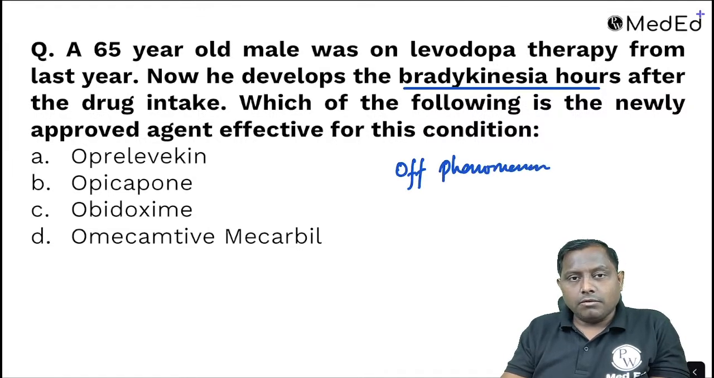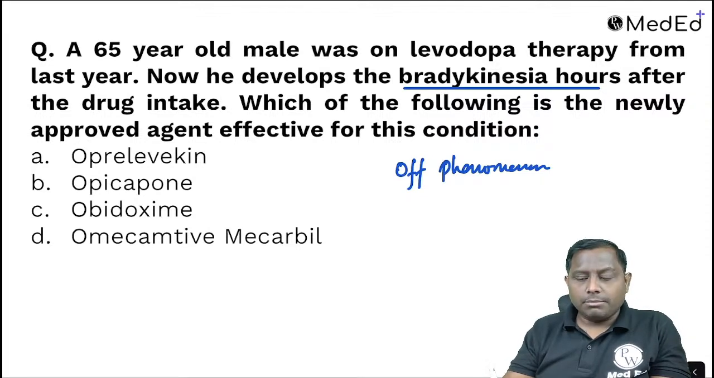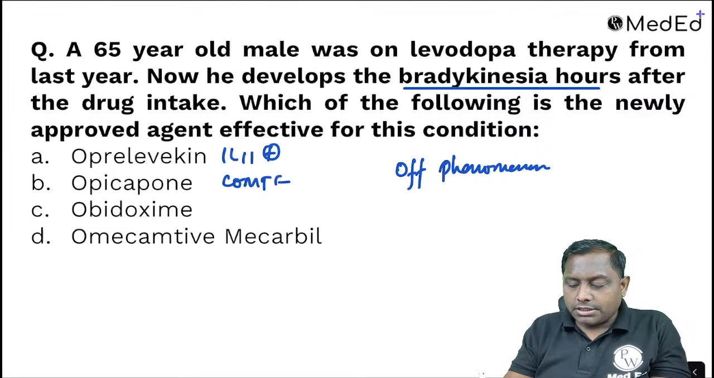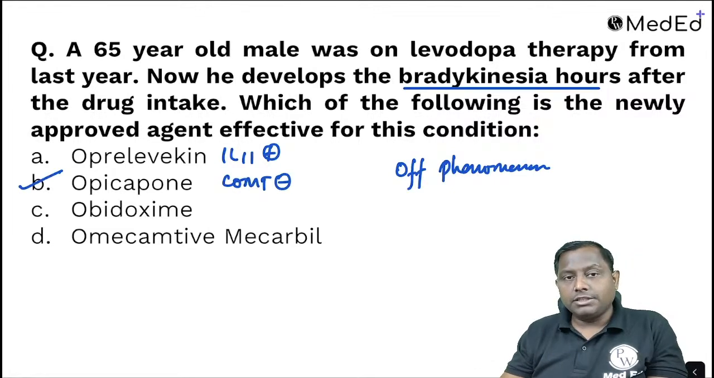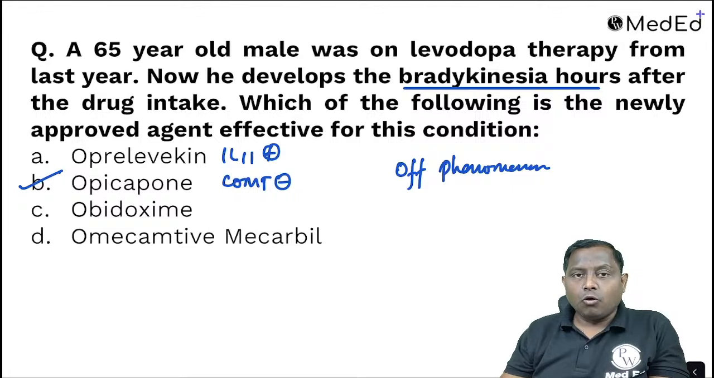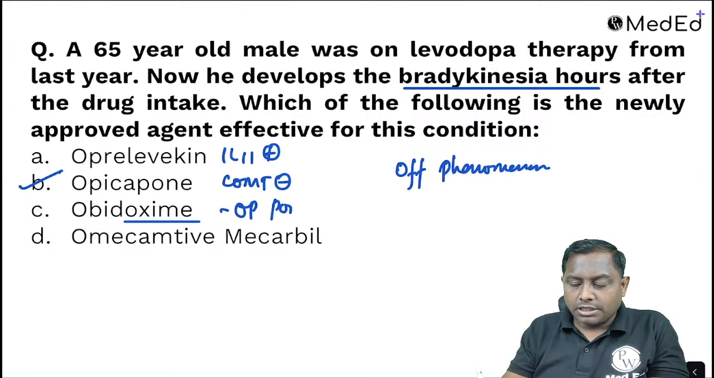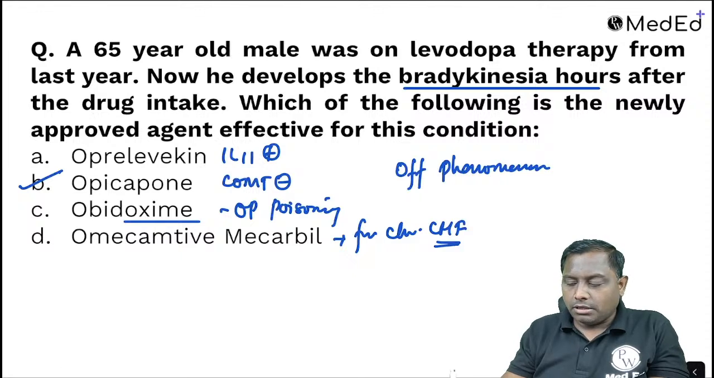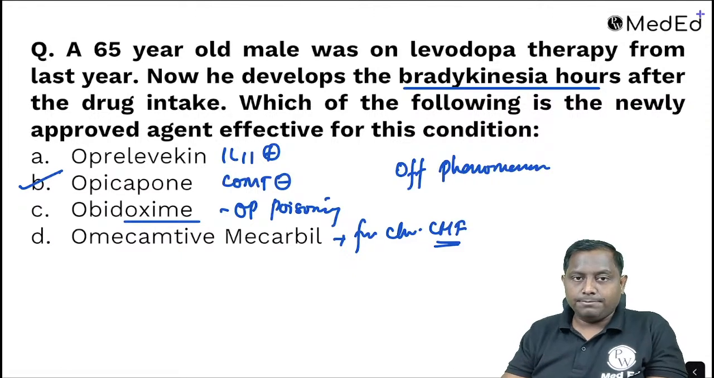Among the given options, we will not use oprelvekin because it is an interleukin 11 agonist, which has nothing to do with Parkinson's. Opicapone is a COMT inhibitor, the recently approved COMT inhibitor that will be utilized. We do not have any use of obidoxime, which is an oxime used in organophosphate poisoning. Omecamtiv mecarbil is a drug for chronic congestive heart failure that increases myosin activation.